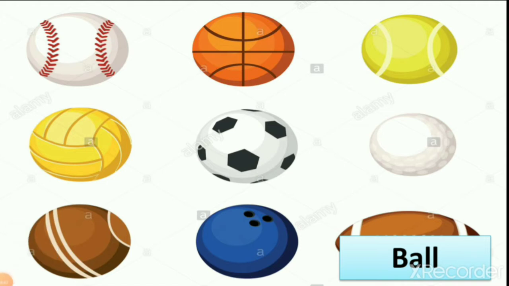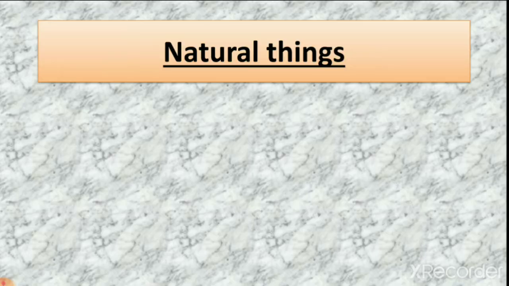Then ball. We all play with balls. Here you can see different types of balls: cricket ball, basketball, bowling ball, volleyball. These all are balls. They can move, but only when we throw them. They cannot move on their own. So balls are also non-living things.